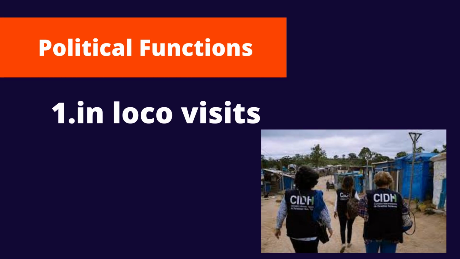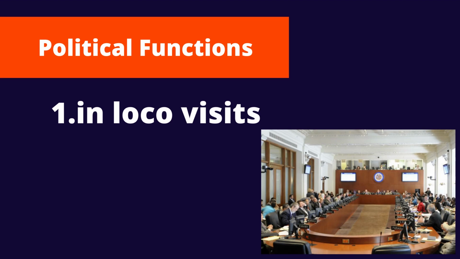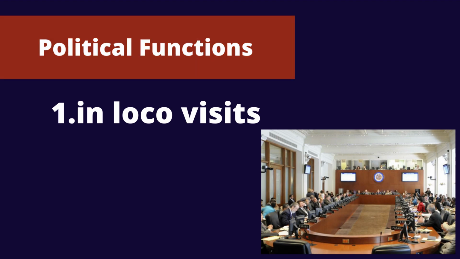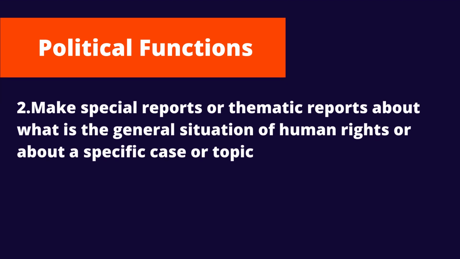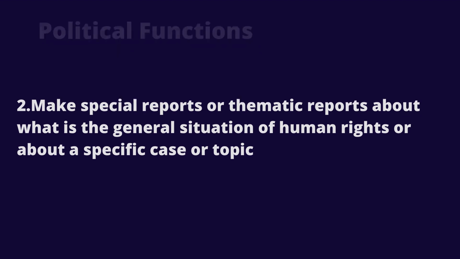These visits are for the preparation of a report on the human rights situation observed, which is published and presented to the Permanent Council and to the General Assembly of the OAS. The second one is to make special reports or thematic reports about the general situation of human rights in the region or about a specific case or topic.